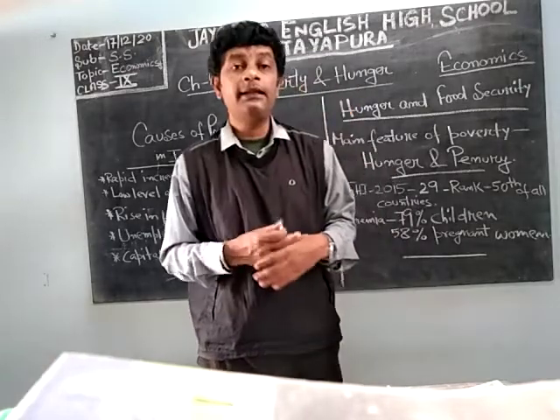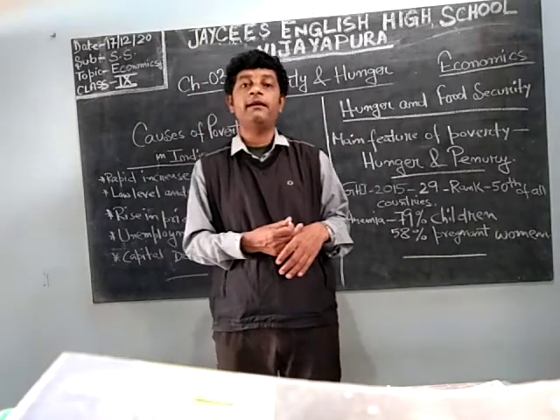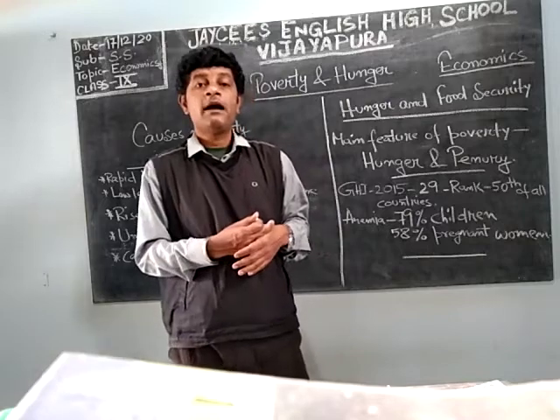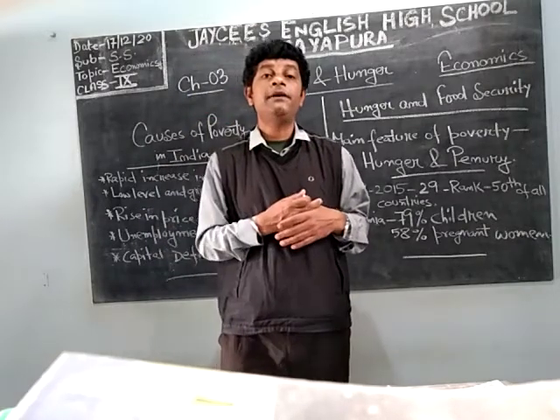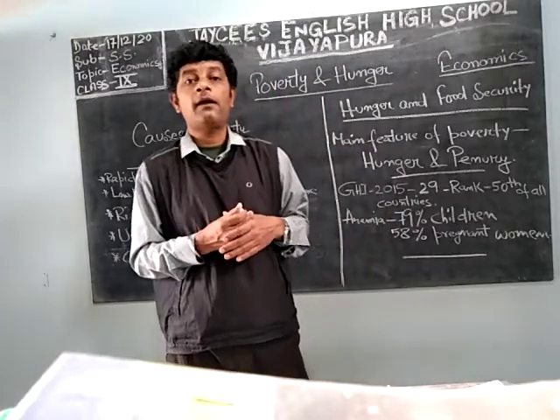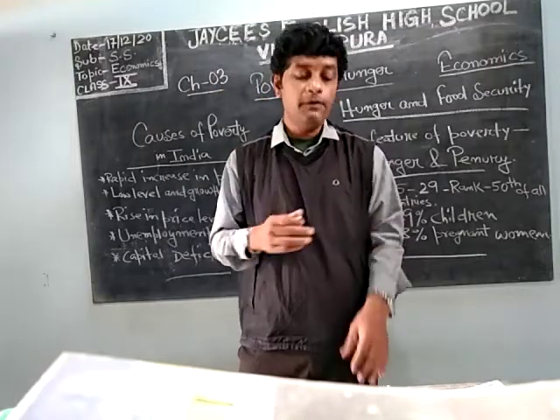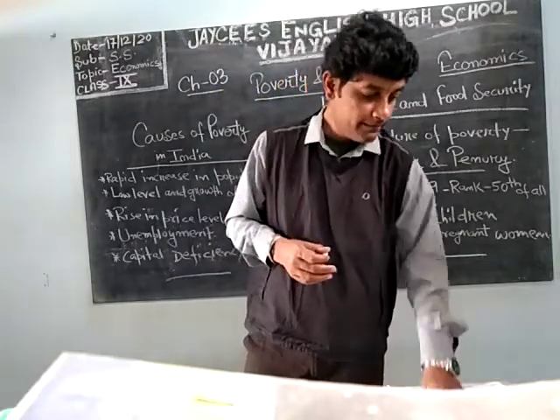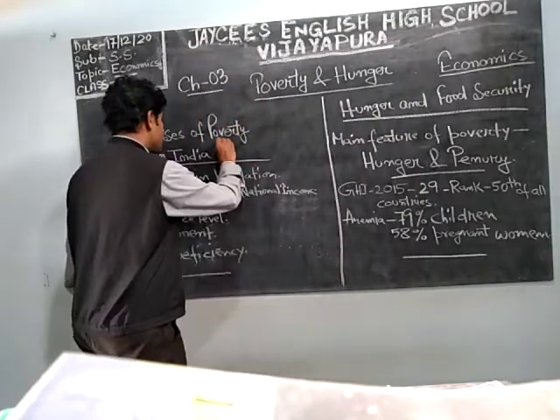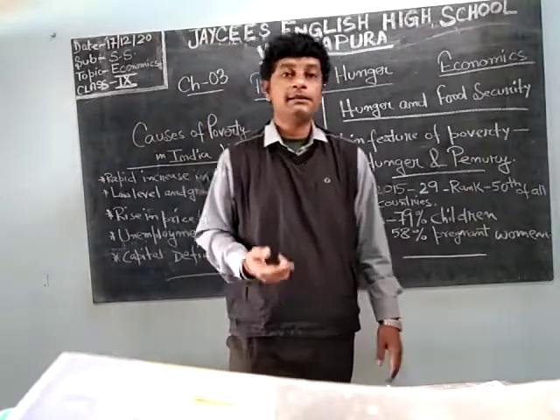And then we did the extent of poverty in India, where with graphical visualization we saw what percentage of people are below the poverty line, and also in lakhs how many people are below the poverty line. So today we will start off with the causes of poverty in India. What are the main causes for this poverty?